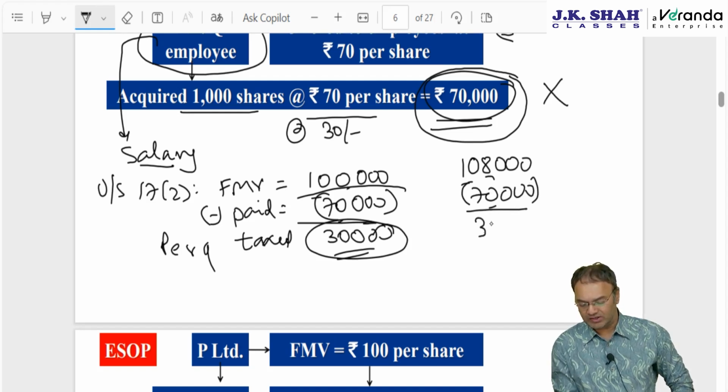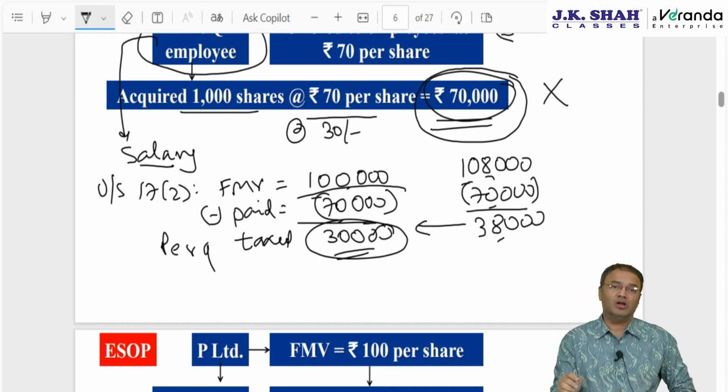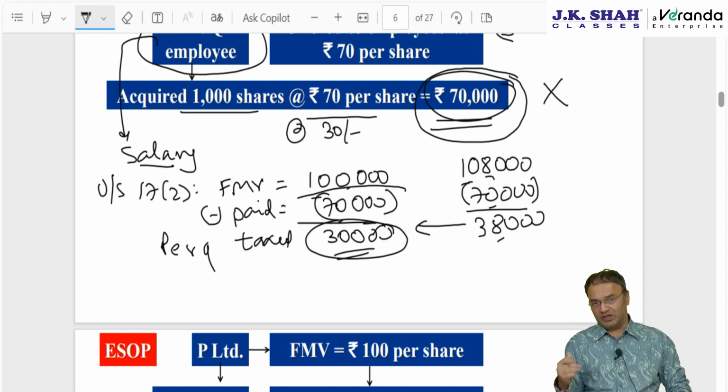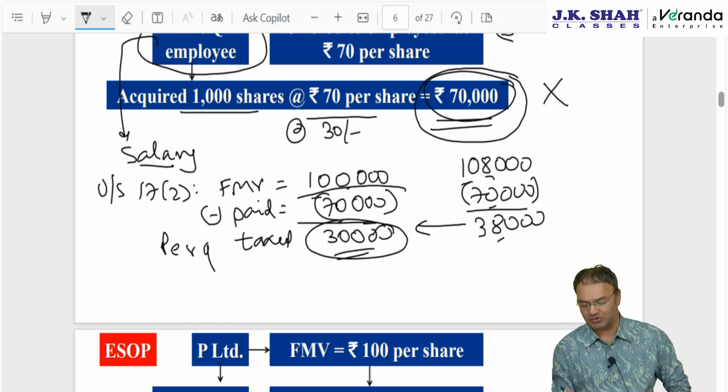So technically there is a gain of 38,000. However, out of 38,000, 30,000 has already been taxed under the salary. So now under buyback tax, or if he has to pay the tax himself, then capital gain should be 8,000, and if company has to pay buyback tax, company should be paying tax on 8,000.